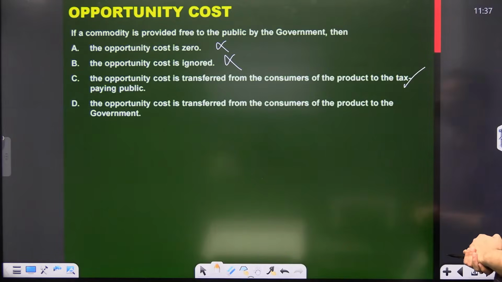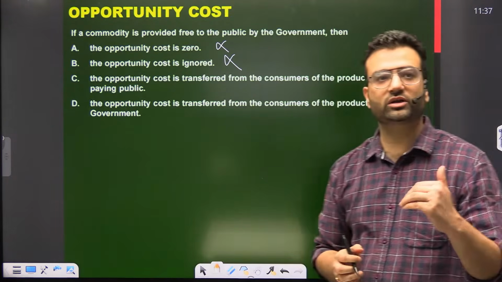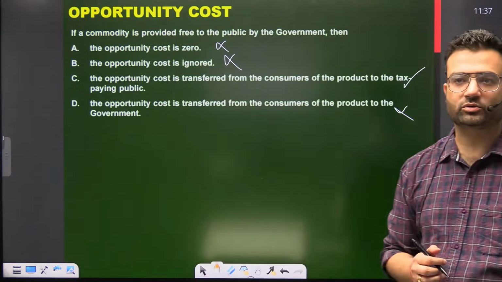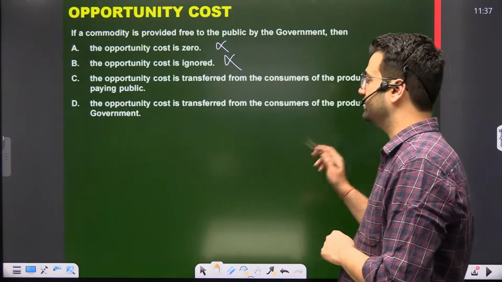The opportunity cost is transferred from the consumer of the product to the government? No, it is not being transferred to the government. It is actually being paid by the people, the general crowd. So the correct answer is C here.